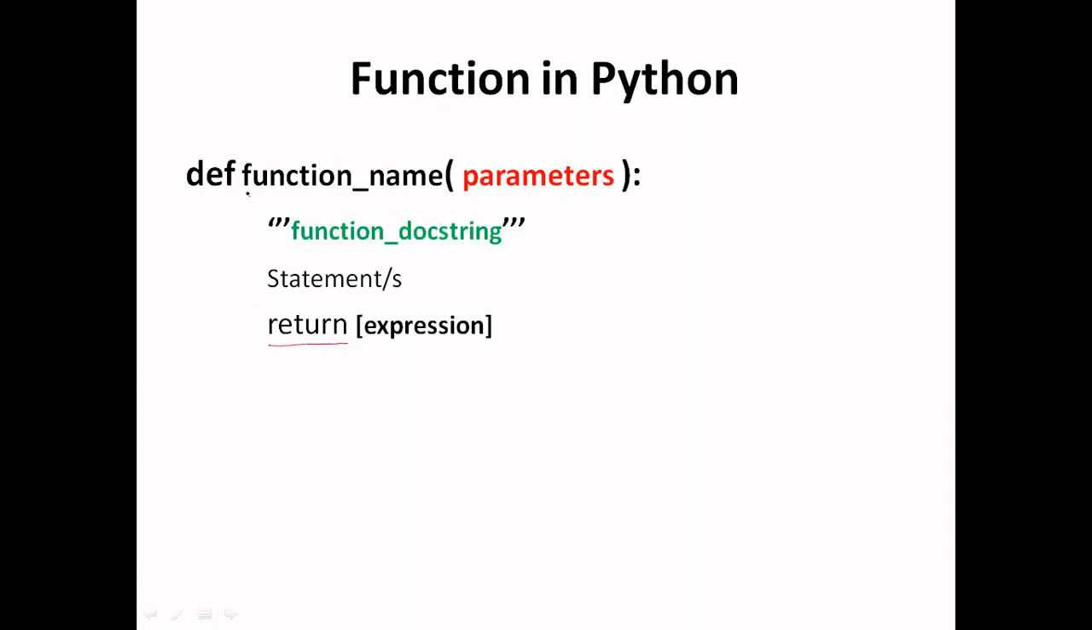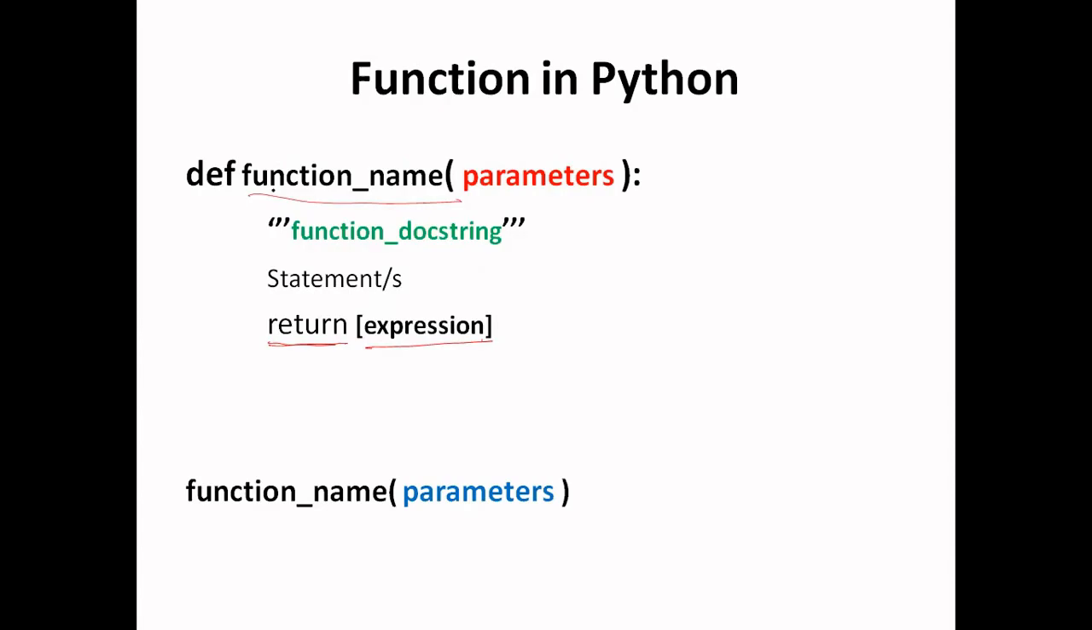So our function can return a value, it may or it may not. So if it is returning any value, we have to write the return keyword, and then we have to write the expression which will return the particular value. So this is the syntax of a function in Python.